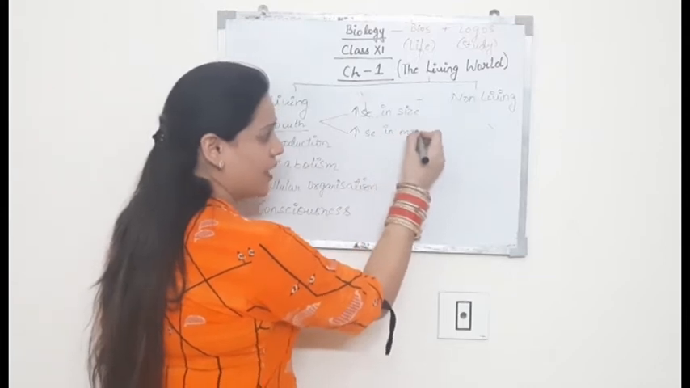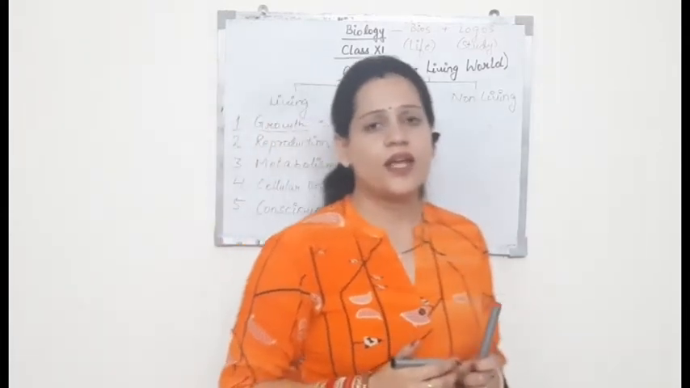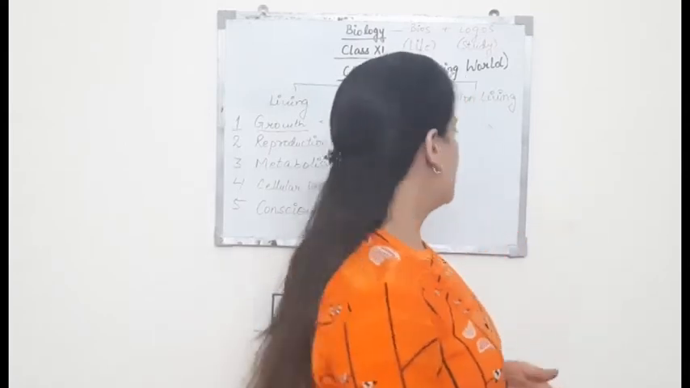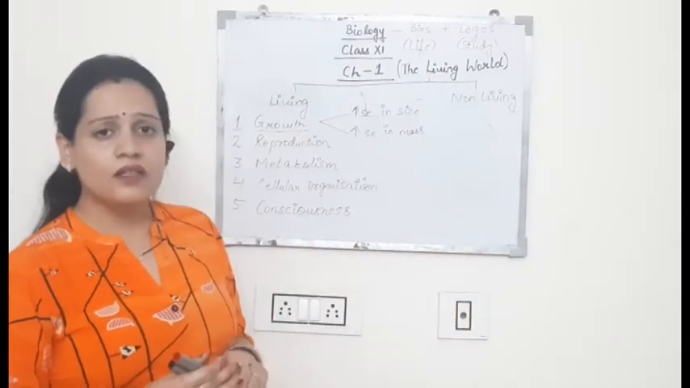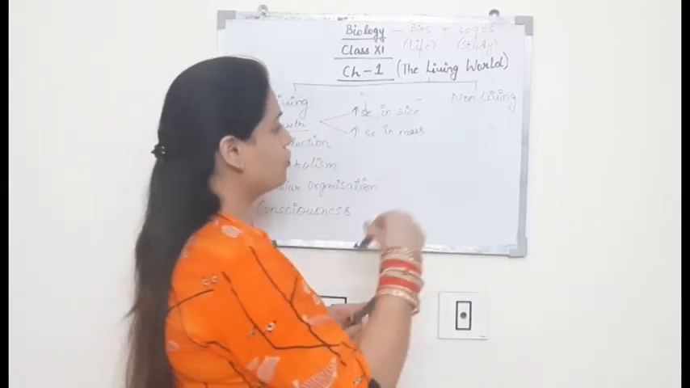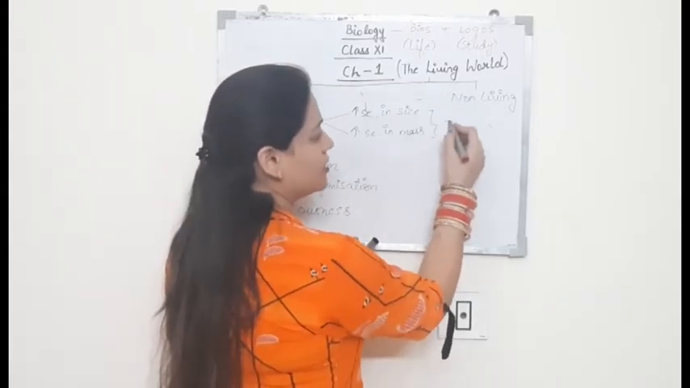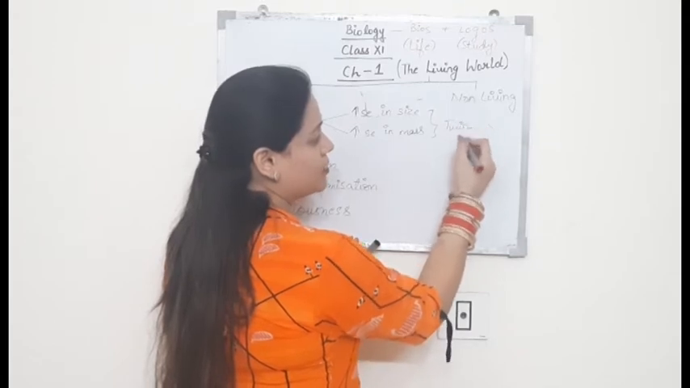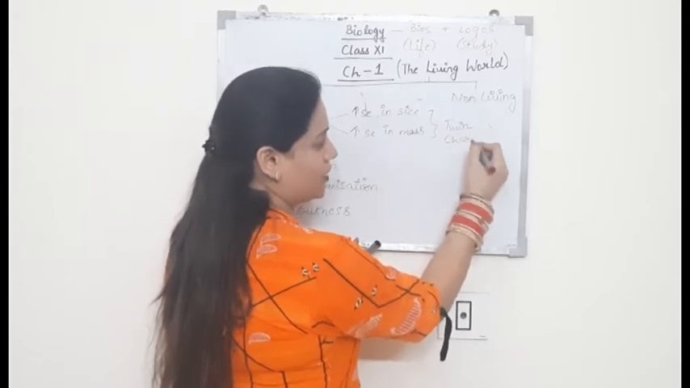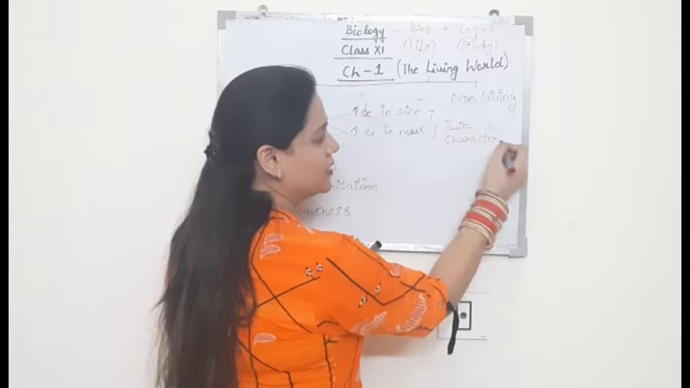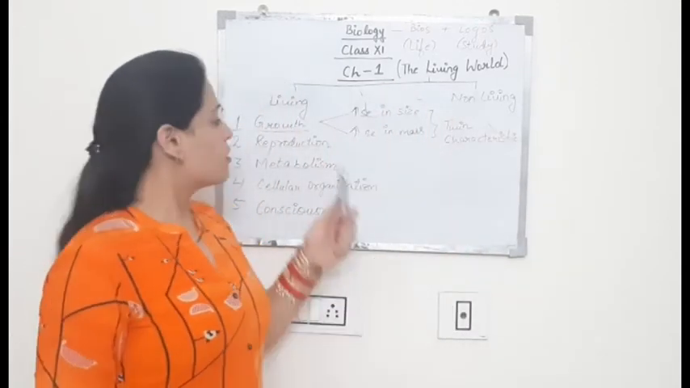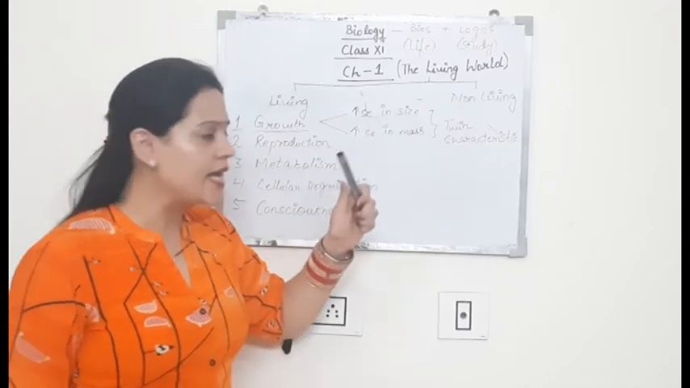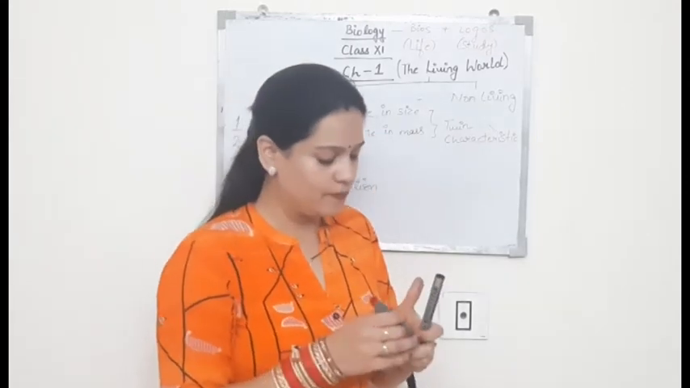So if we say there is an increase in size of an organism or an increase in mass of an organism, then it is referred to as growth. So these two things are referred to as the twin characteristics of growth. Somebody may ask you, what are the twin characteristics? So you are going to answer, the twin characteristics of growth are increase in size and increase in mass.